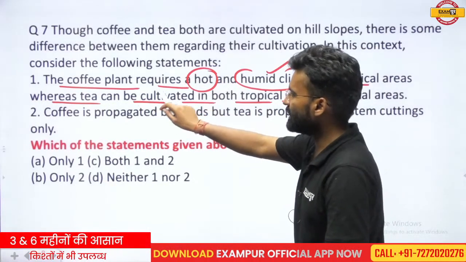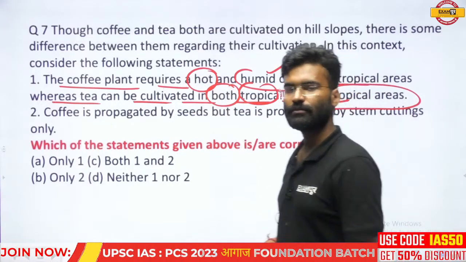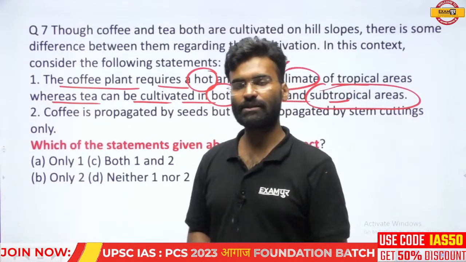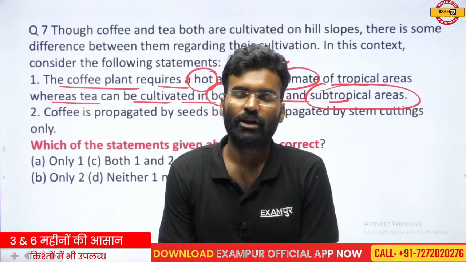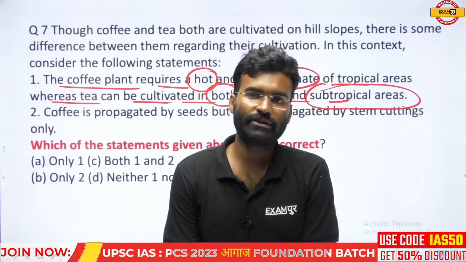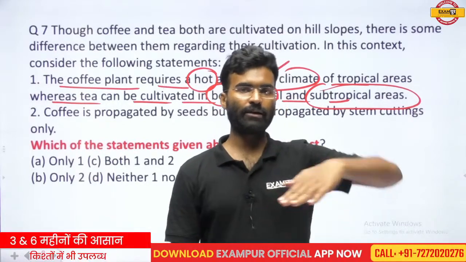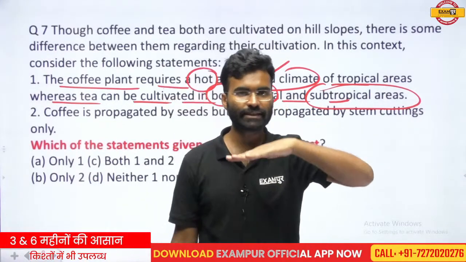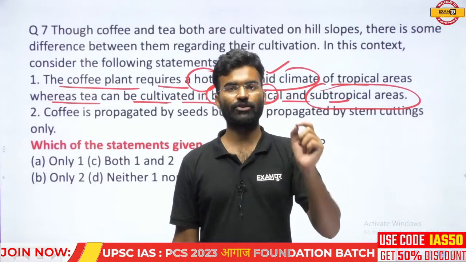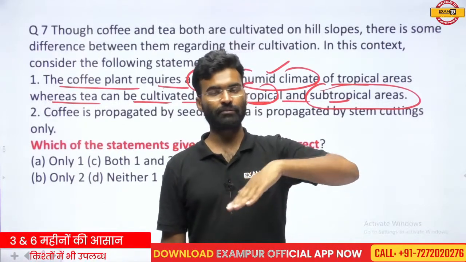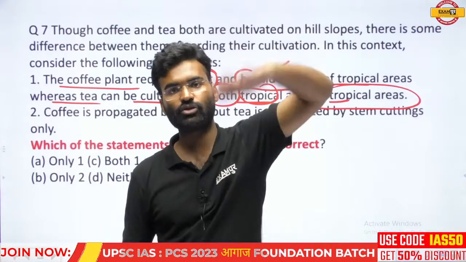The tea can be cultivated in both tropical and subtropical areas. If you look at the Western Ghat, it is also a tea and coffee region. On the Western Ghat, tea cultivation is taking place. So there is a requirement of the slope. That means the tea requires high rainfall, but there is no requirement of the storage of water on the roots. Because of this reason, the tea is cultivated on the slope condition.